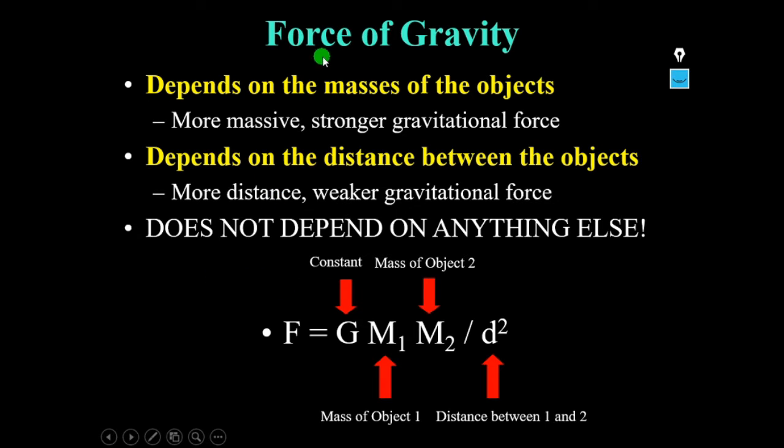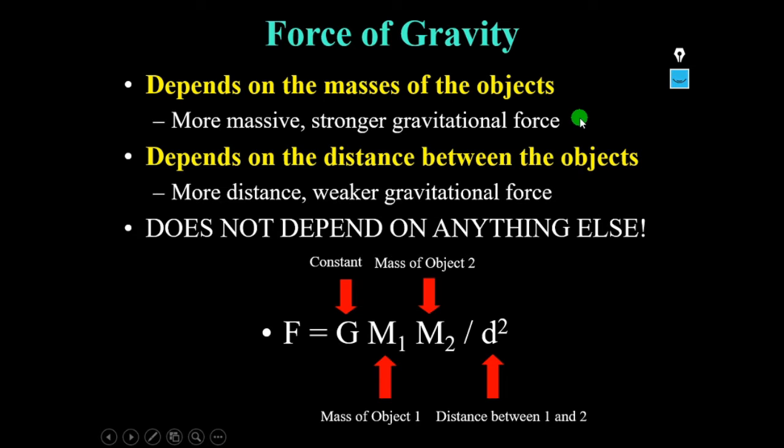Now we will see the details of the force of gravity. This force of gravity depends on the masses of the objects. So how does the force of gravity depend on them? More massive means a stronger gravitational force. That means if two objects are more massive, then there will be a stronger gravitational force between those two objects.